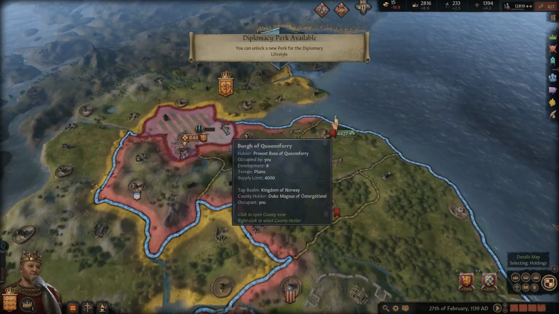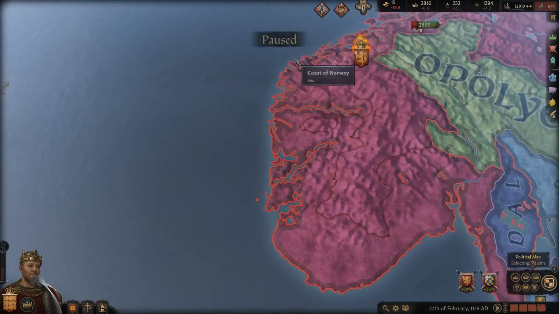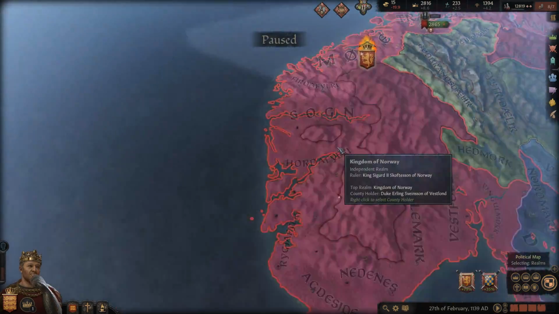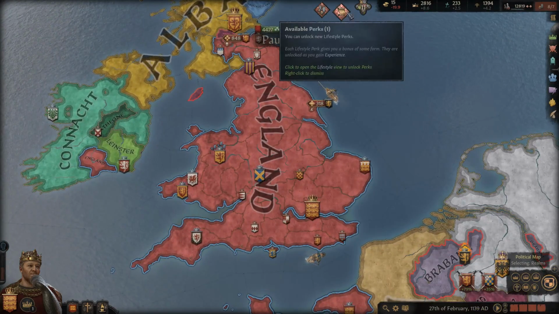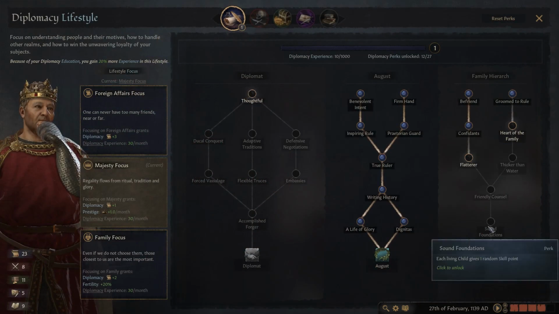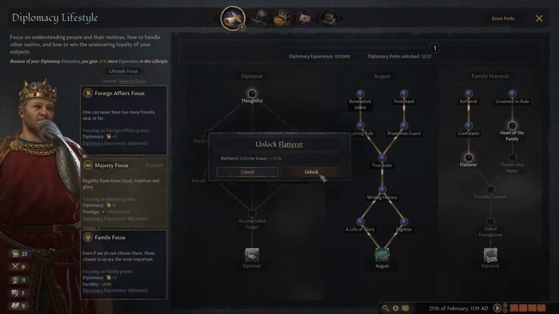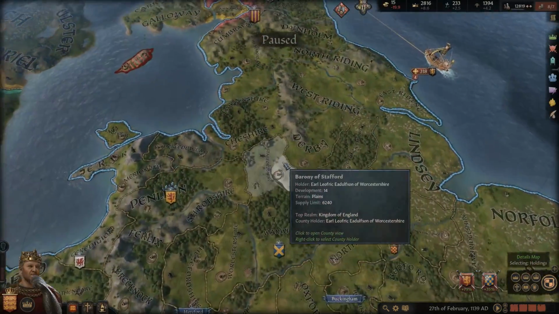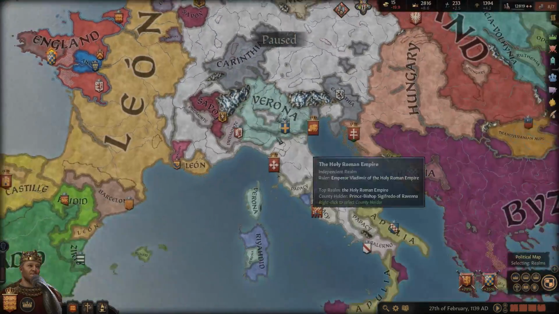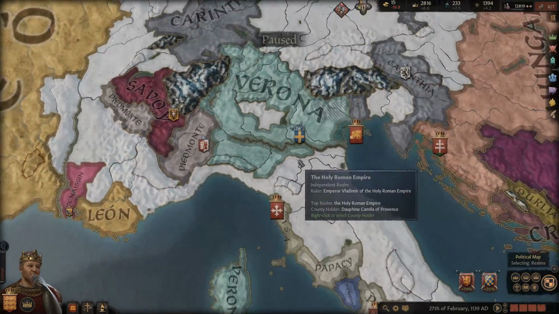And I don't know what happened to his army there. I don't know if he decided to go back home because we've taken his territory. Not entirely sure, but we should have the win here against Norway soon. And then we can crush that rebellious vassal of ours. We're going to do that one. And I did want to take a look here at the Verona situation.